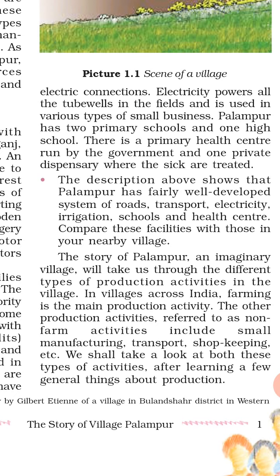The electricity is used to run the tube wells, and with the help of the tube wells the farmers supply water for agricultural activities in the fields, and it is also used to run small businesses.